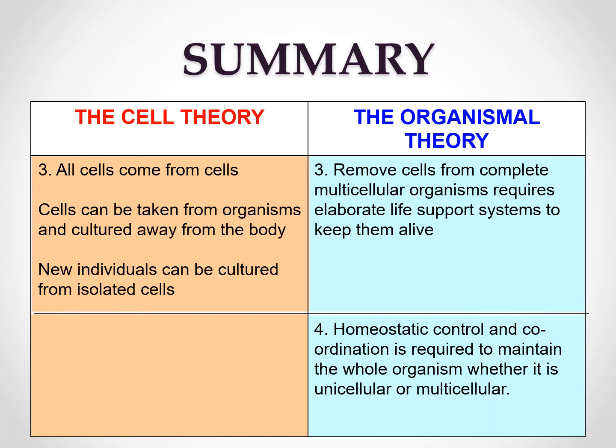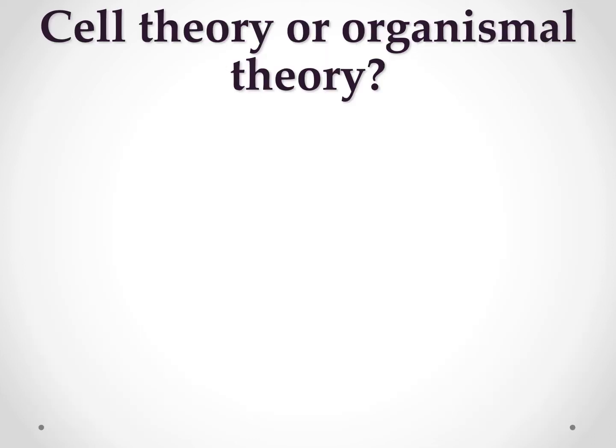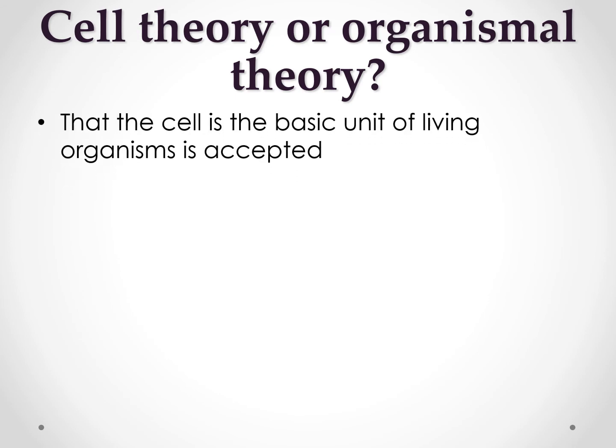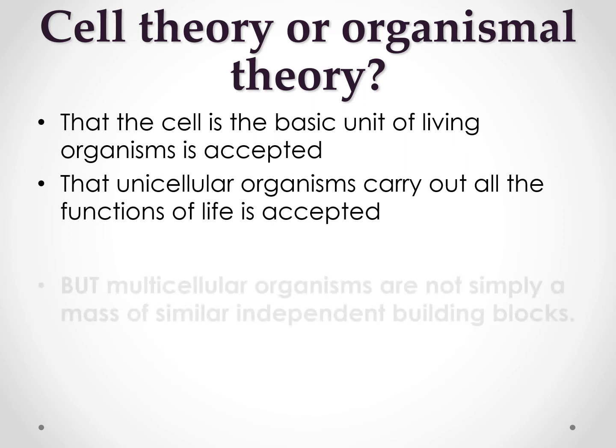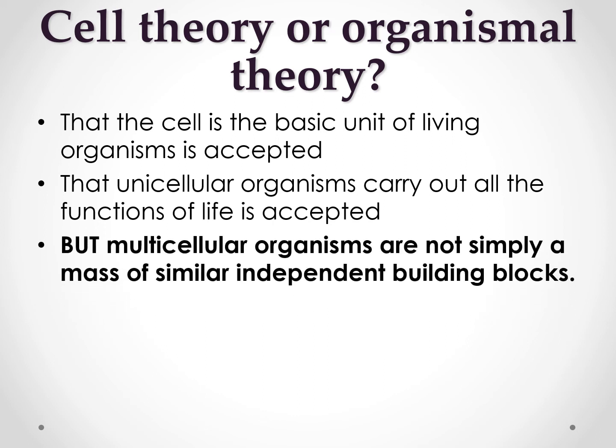In the organismal theory, number 3 is that removing cells from a complete multicellular organism requires an elaborate life support system to keep them alive. And number 4 is that homeostatic control and coordination is required to maintain the whole organism, whether it is unicellular or multicellular. In both the cell theory and organismal theory, the idea that the cell is the basic unit of living organisms is accepted. That unicellular organisms carry out all the functions of life is accepted. But multicellular organisms are not simply a mass of similar independent building blocks.